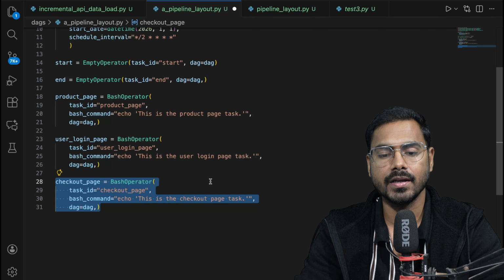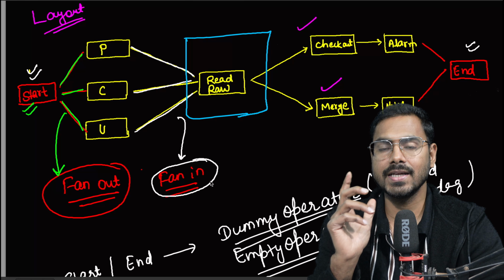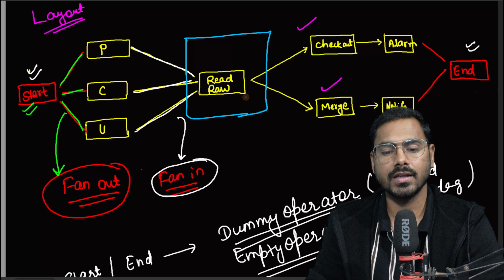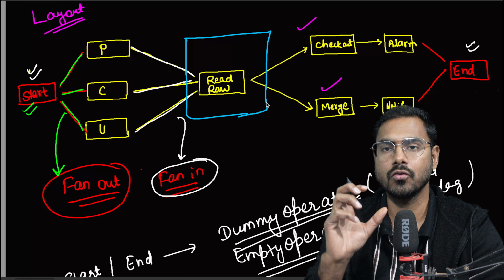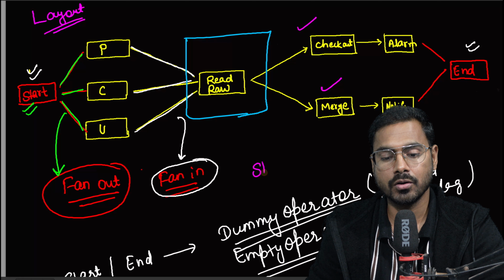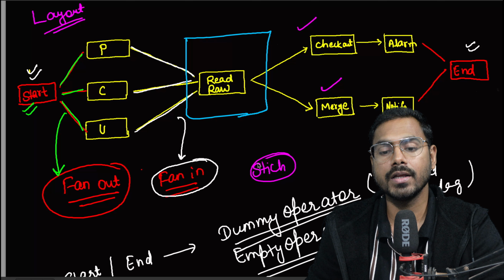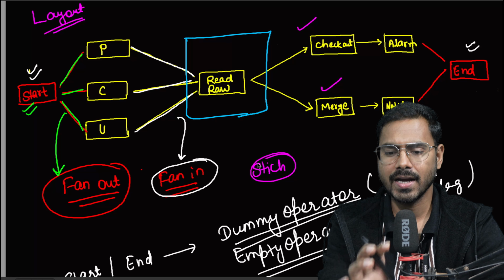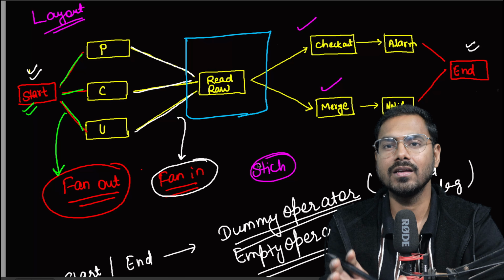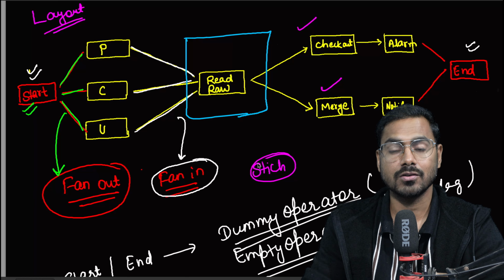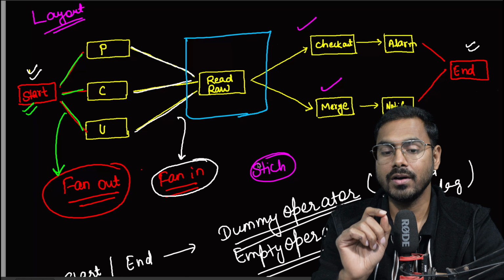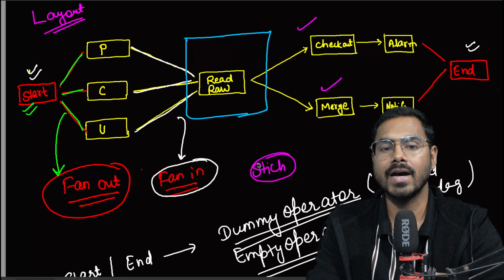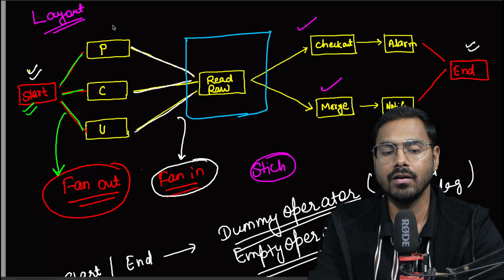One thing you will be thinking about is how we are going to stitch all these things together. I have a start, then multiple tasks, and then again multiple tasks have to fan into one. So how are we going to stitch it together to look like a pipeline? Your pipeline will look exactly the same as what we are seeing here on the Airflow UI. We are going to see that, and I'll also talk about how the dependencies have to be set once all tasks are created. So for now I have created all these three tasks.